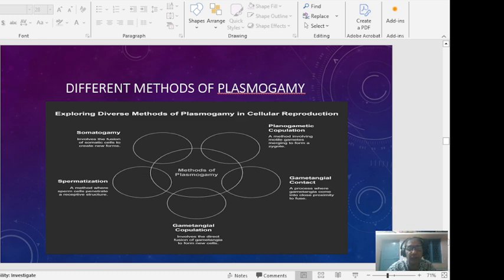Somatogamy involves the fusion of somatic cells to create a new form. Spermatization is a method where sperm cells penetrate a receptive structure. Gametangial copulation involves the direct fusion of the gametangia to form new cells. In gametangial contact, the gametangia come into close proximity and only the nuclei of one gametangium enter the other. Planogametic copulation involves motile gametes merging to form a zygote.